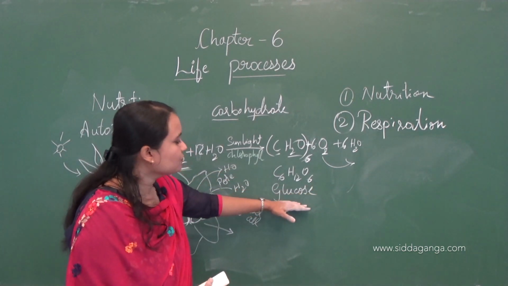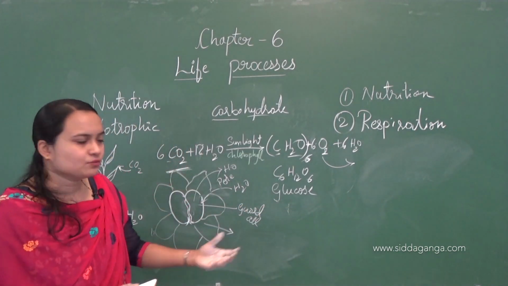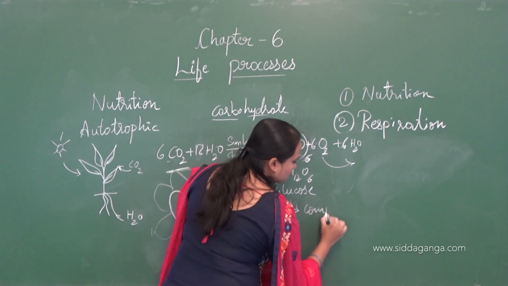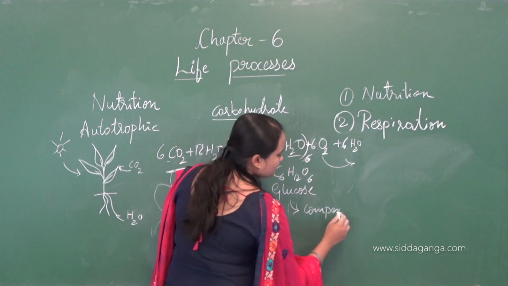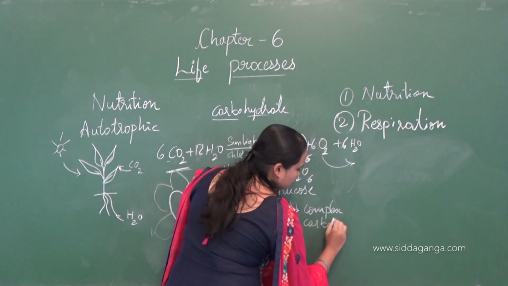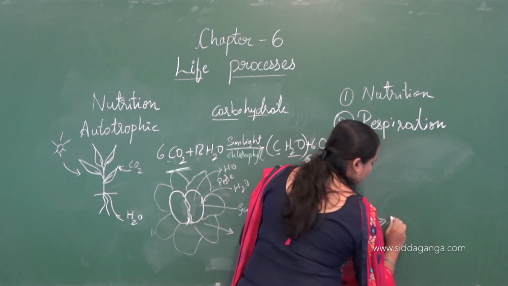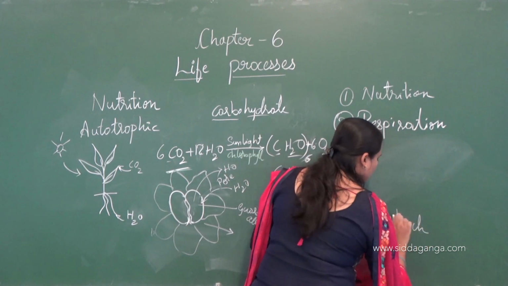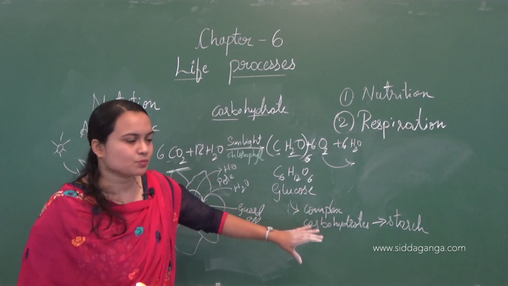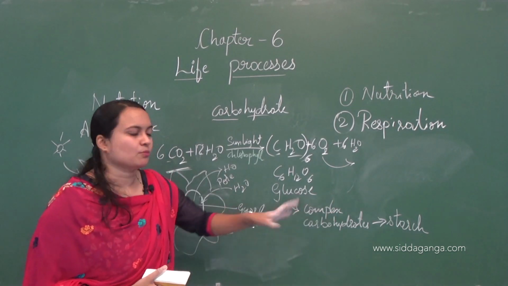Okay, and this food is utilized for the formation of energy, and the remaining food, whatever is present, will convert into complex carbohydrates, that is starch. Starch is one of the carbohydrates which has a complex composition compared to glucose. So here the carbohydrates are present in the form of starch.